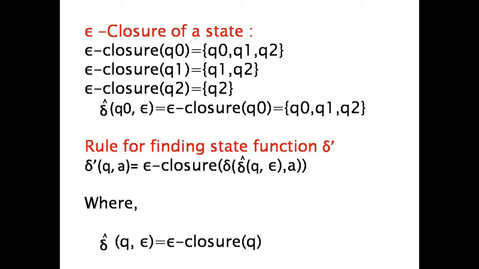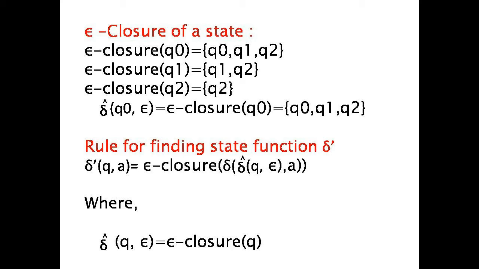Now, what is the epsilon closure of a state? The epsilon closure of a state Q is defined as the set of all states P such that there is a path from Q to P labeled epsilon. It means it is the set of states at distance 0 from state Q. Suppose we have to find the epsilon closure of a state; by using the previous diagram, we will find it.